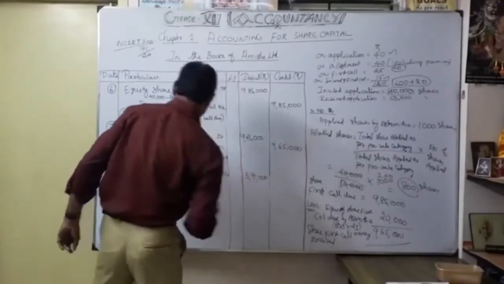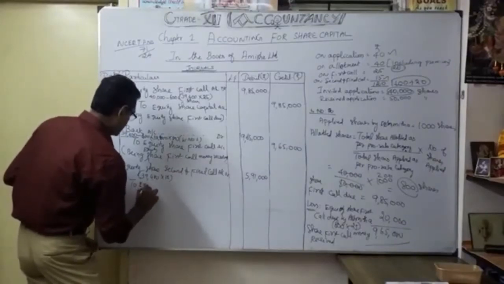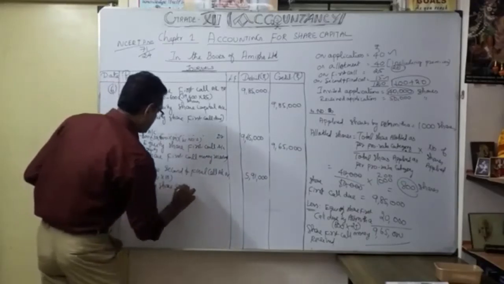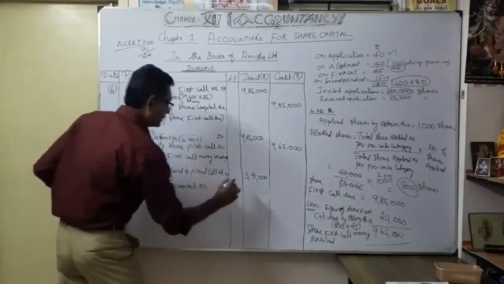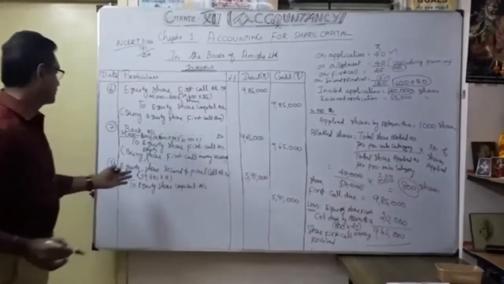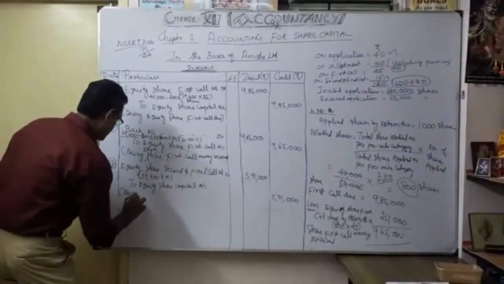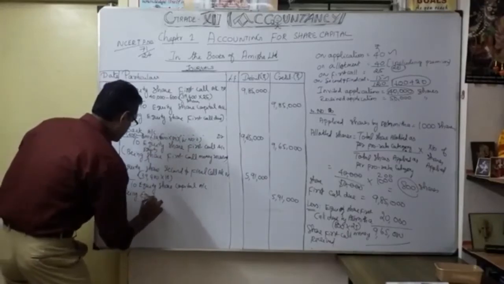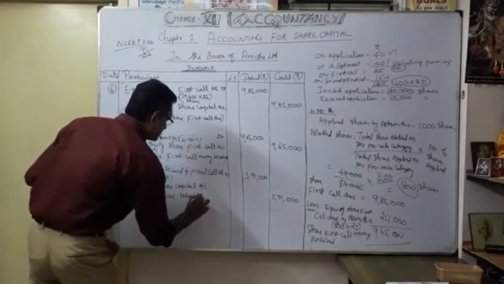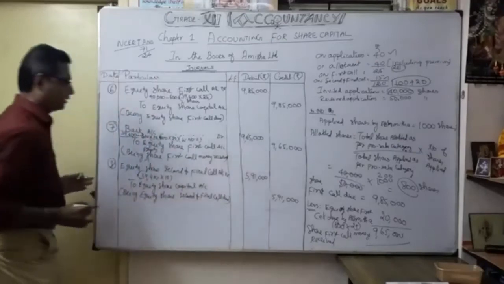So 39,400 into 15 is 5,91,000. Debit to equity share capital. Okay. So 5,91,000 only we can expect through equity share second and final call. So the narration: being equity share second and final call due. Okay, now understood.